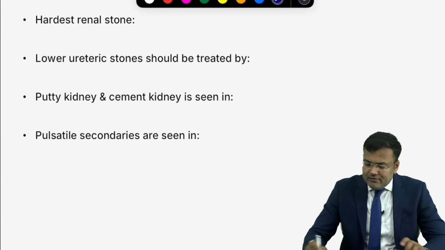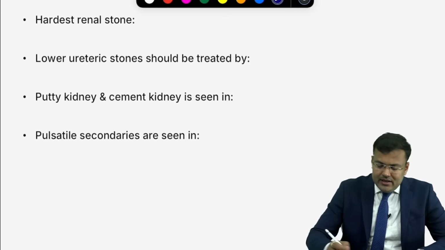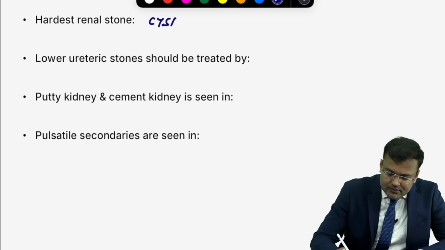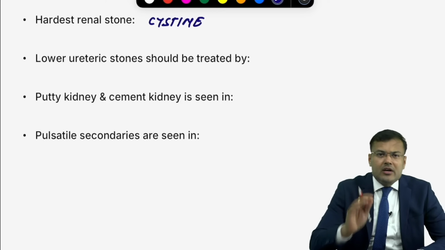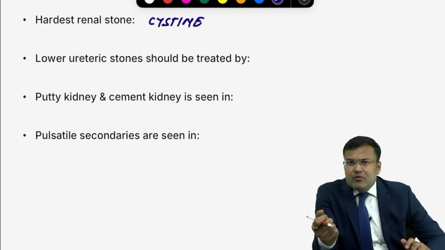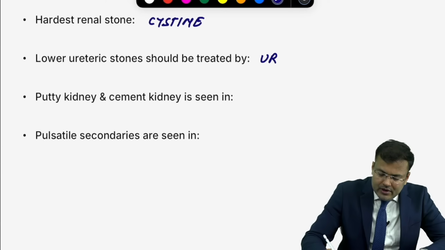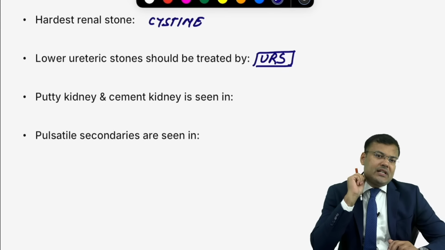Okay. Next question, very, very easy. Hardest renal stone, not easily broken by ESWL: cystine. Next, suppose the stone is located in the ureter, especially the lower ureter. How do you remove it? Put the ureteroscope and remove it. It is URS, ureteroscopy.